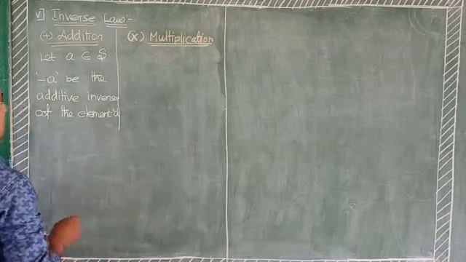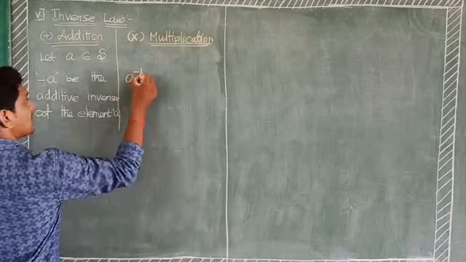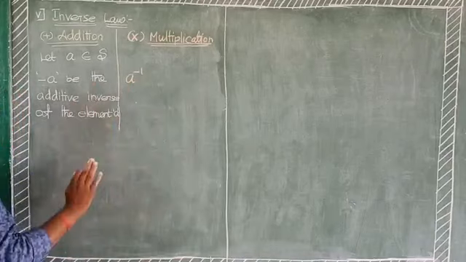Suppose multiplication means A power minus 1.